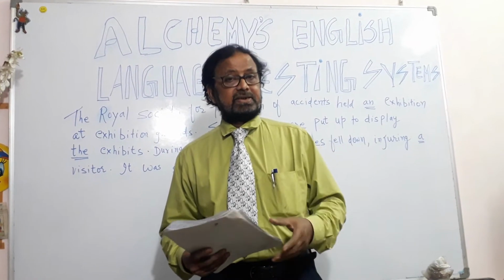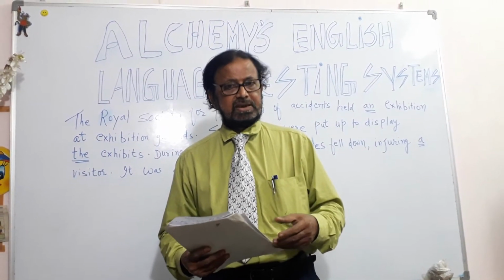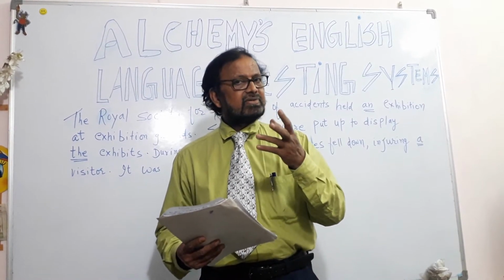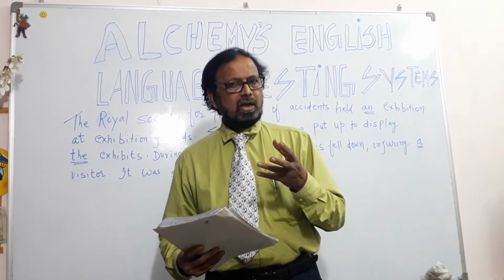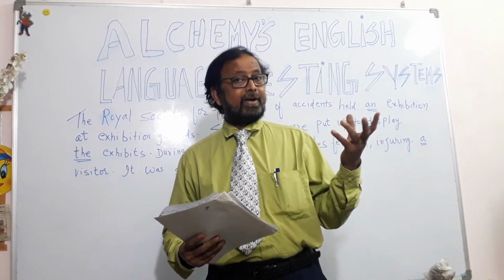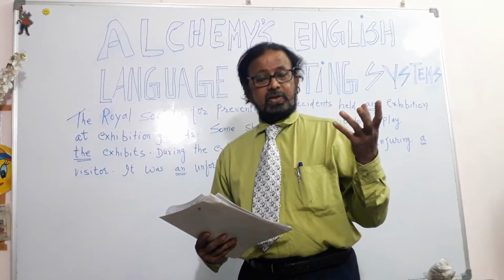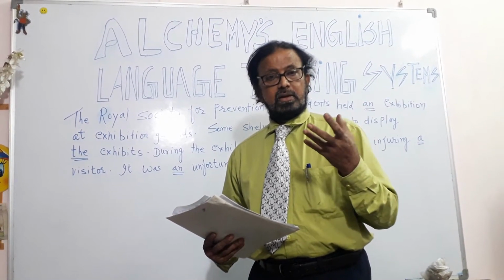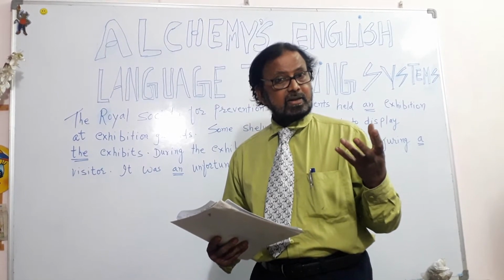A university, we call a university because it doesn't have the sound of a vowel, like umbrella. There we say an umbrella. He was carrying an umbrella.